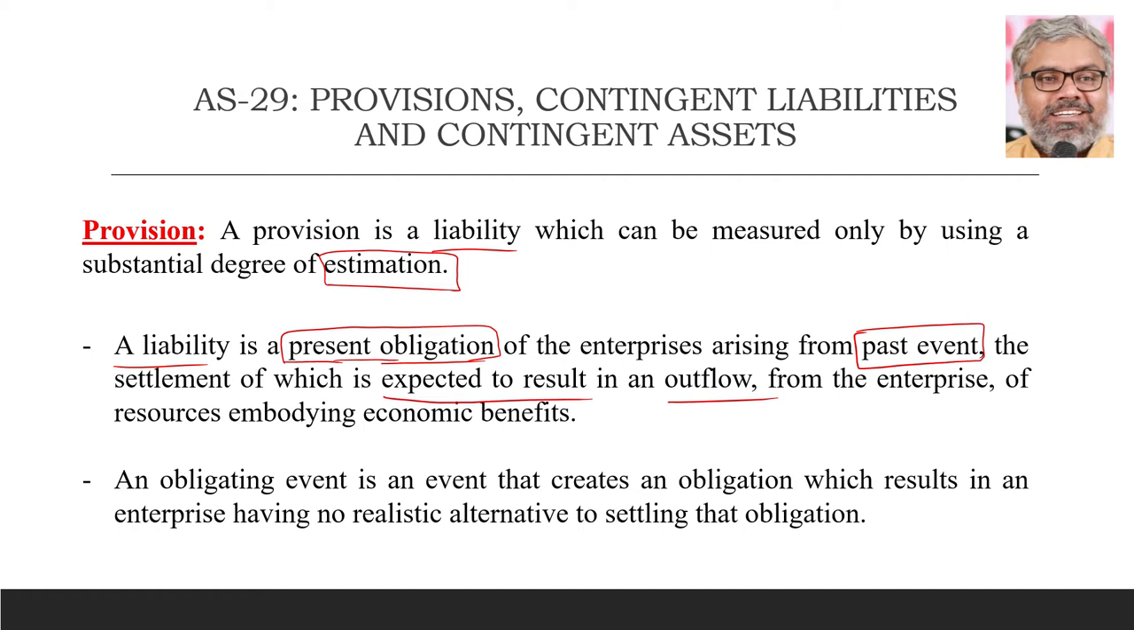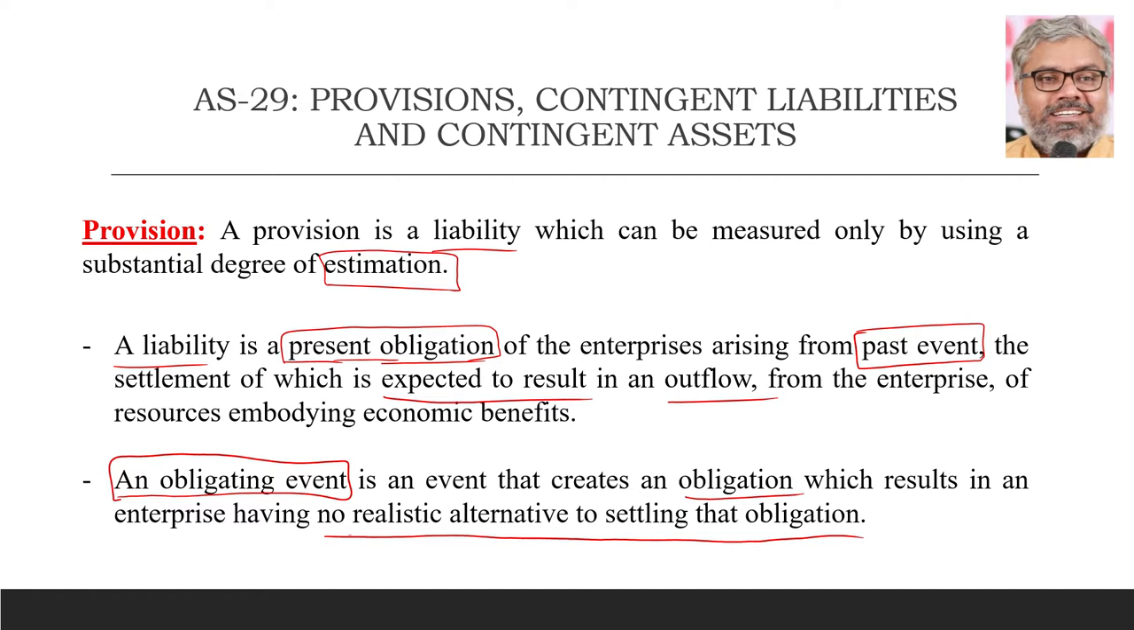Then, what is an obligating event? So this is an important word. In case-based questions, we may have to refer this. What is an obligating event? Where can we say that it is an obligation? Everything is not an obligation. But what is an obligating event? It is an event which creates an obligation and that results in an enterprise having no realistic alternative to settling that obligation. Of course, as the name itself indicates, an obligating event is an event which creates an obligation, naturally.